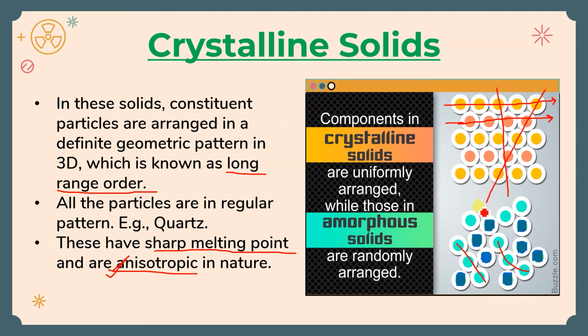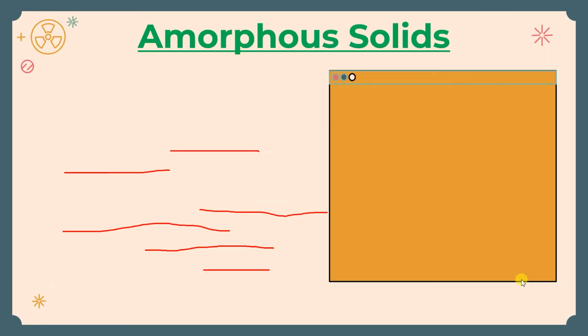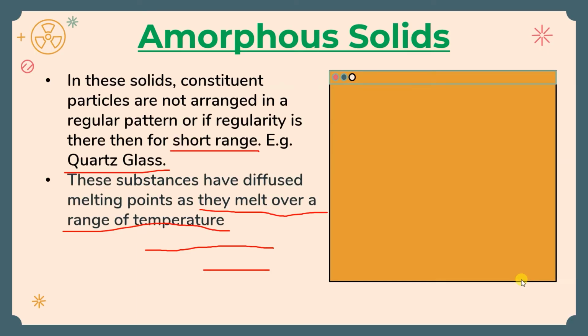But if I tell you to cut this, what is this? You are getting blue only. If you cut this way, you are getting only the green one. So a different cleavage will be there. It won't give you the regular cleavage. It will be an irregular cleavage. It's not sharp.